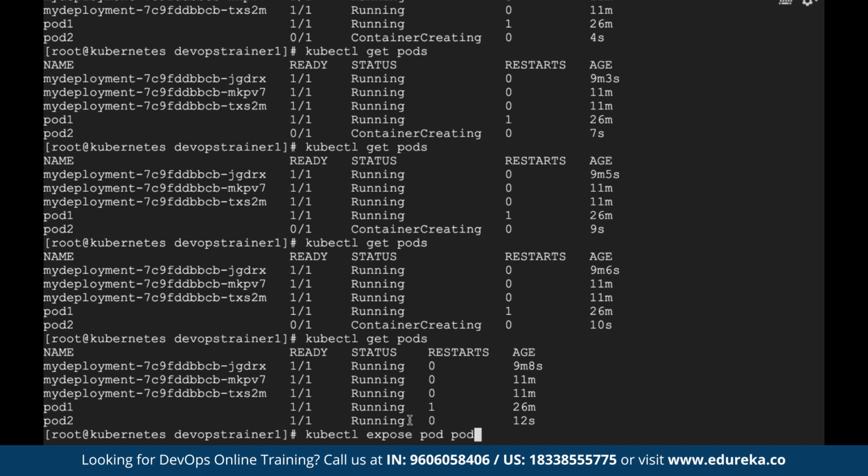What particular pod do you want to expose? Let's say I want to expose pod2. Now give some name to it. Let's say the name is push, whatever name you want to give. Then which particular port you want to expose to. So --port, I want to expose to port 80, for example.